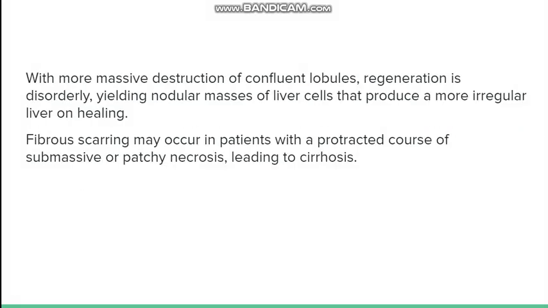However, if the parenchymal structure is destroyed, it will lead to nodular masses of liver cells being produced, which will produce a very irregular liver on healing. Also, sometimes fibrous scarring takes place after this much necrosis. This can also lead to cirrhosis. So apart from hepatic encephalopathy, which is an acute state, if the patient is recovering and regeneration is taking place, it can be complete healing, it can be an irregular liver on healing, or it can also lead to a chronic condition and cirrhosis.